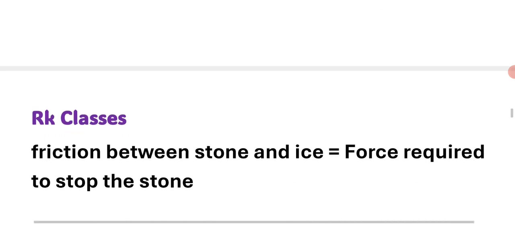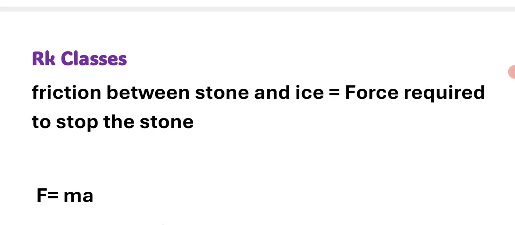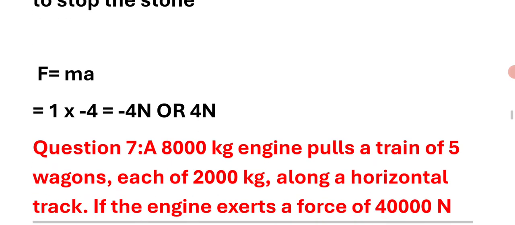Force of friction between stone and ice is equal to the force required to stop the stone. F is equal to ma, which is 1 into minus 4, equal to minus 4 Newton.